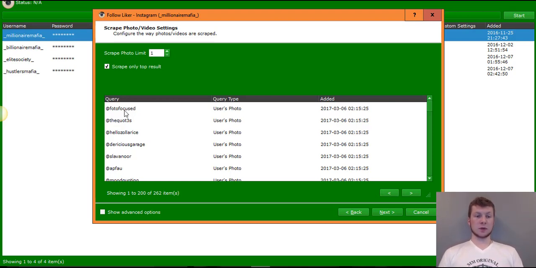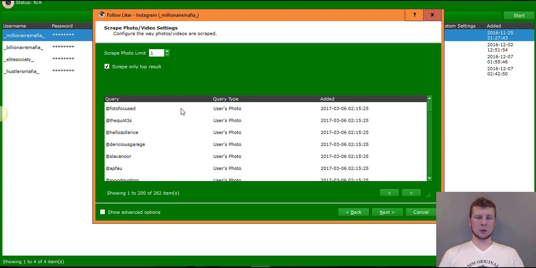So see where it says photo focused? Photo focused could have dropped in Insta gains and could have dropped in IG likes, and my list on my CSV file could have been, say, 386 users long. But by the time I imported it into Follow Liker, it dropped down to 332, and you're thinking, wait, something must be wrong. Why did it do that? Well, Follow Liker will automatically delete duplicate usernames in the case that the same user dropped in both IG likes and Insta gains and IG Evolve, Fuel, Gram, Boost likes, and so on. So it'll delete duplicates. So once you see it in here, this is the list you're working with.